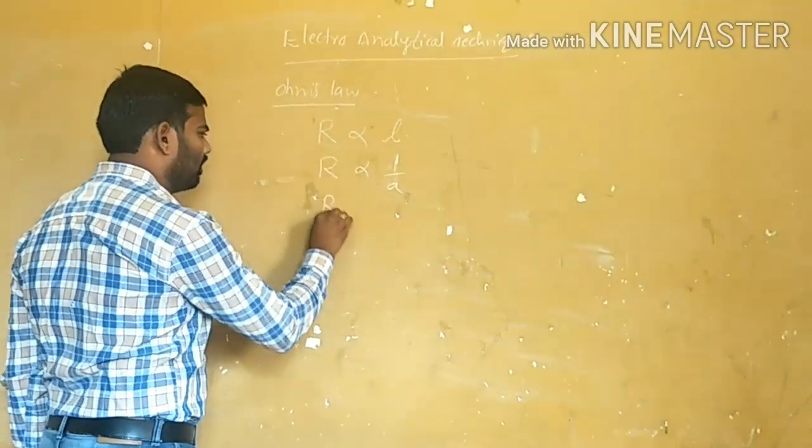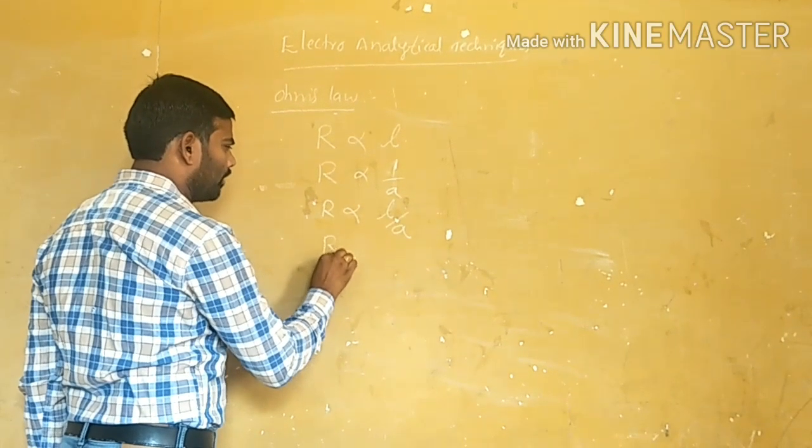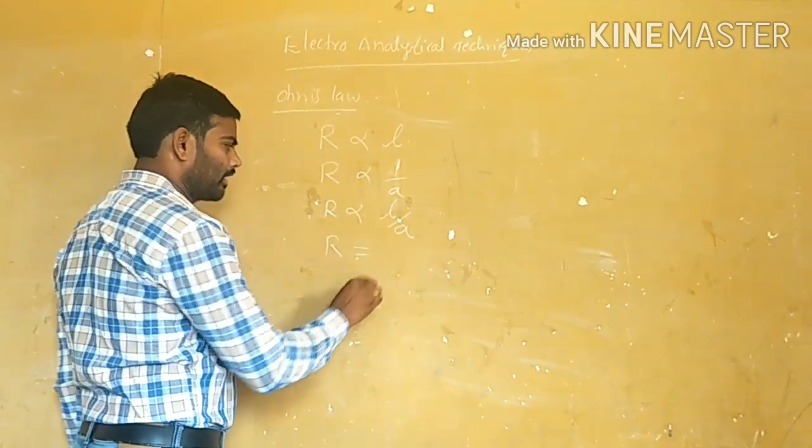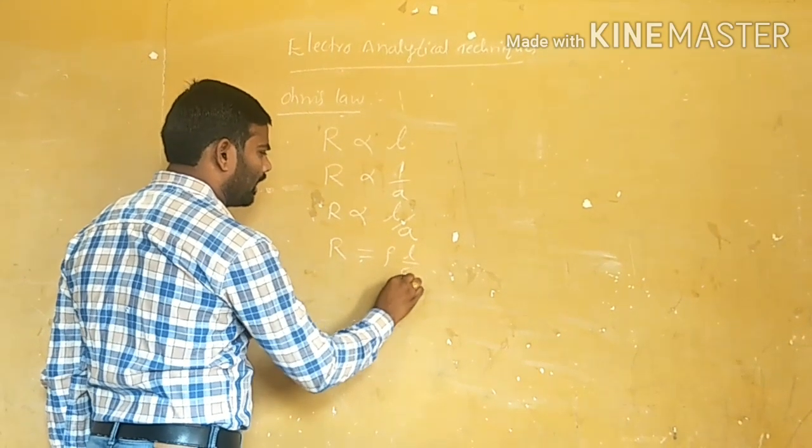From this, R is directly proportional to L by A. Removing the proportionality and putting a constant, R is equal to rho into L by A.